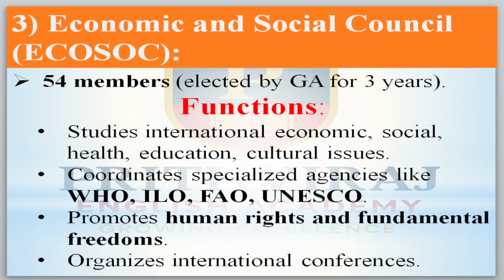Okay, now move to the third one. Economic and Social Council, ECOSOC. 54 members will be there, and they are elected by the GA for 3 years. The General Assembly will elect them.